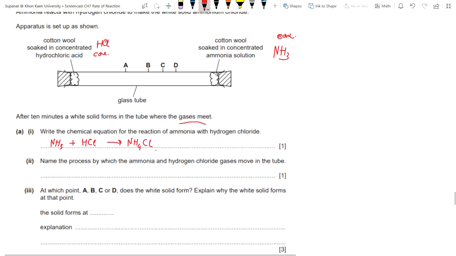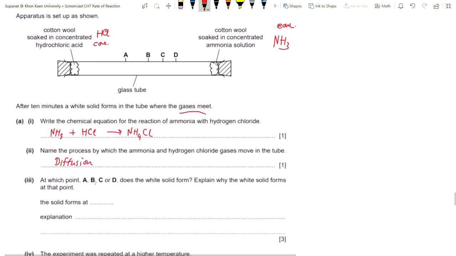And number 2: name the process by which the ammonia and hydrogen chloride gases move in the tube. What we call it is diffusion, right? The gas will occupy the container as time passes by. This is diffusion. At which point, A, B, C, or D, does the white solid form? Explain why the white solid forms at that point.